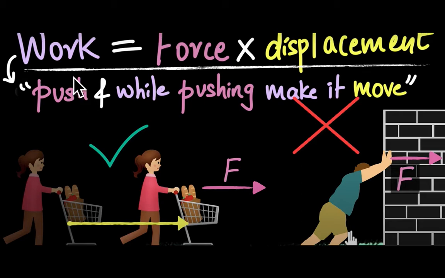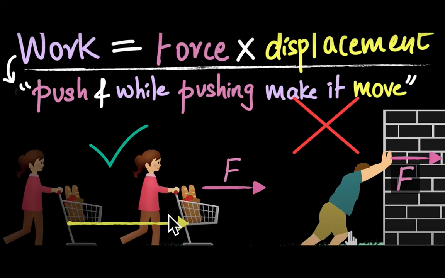In physics, work is equal to force into displacement. Force means what? Pull or push. Means when we push or pull an object, while pushing or pulling, the object moves, then it is said work is done. Let us see the examples.